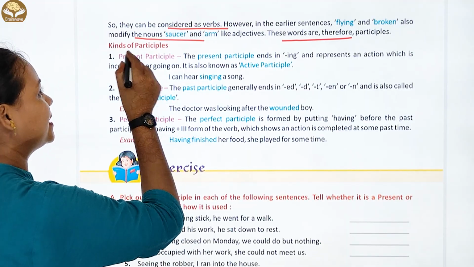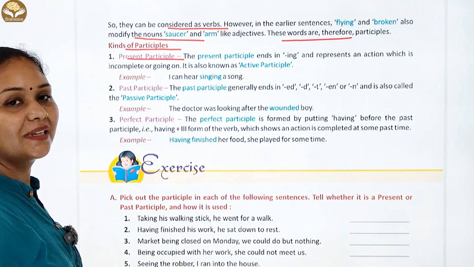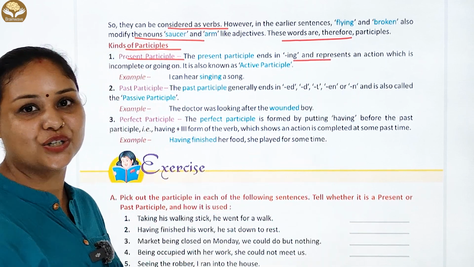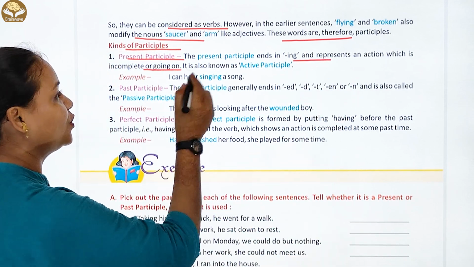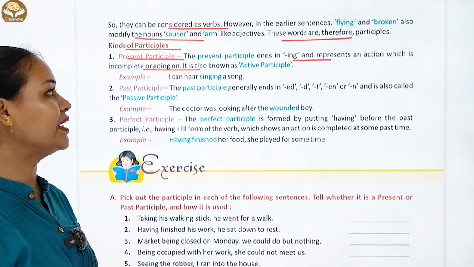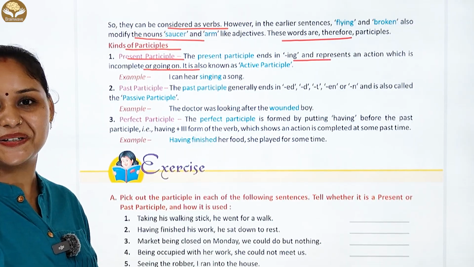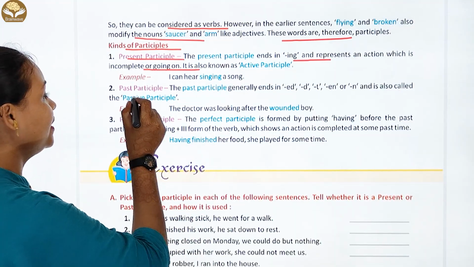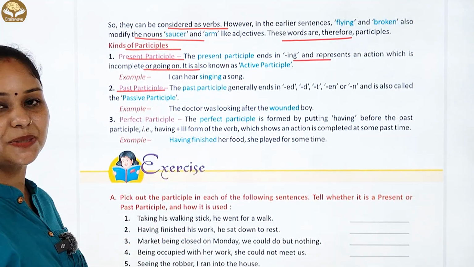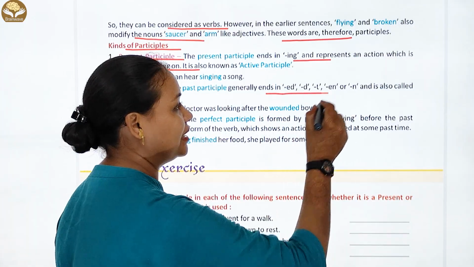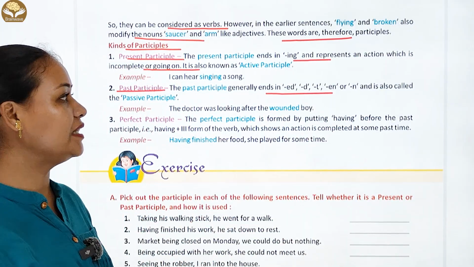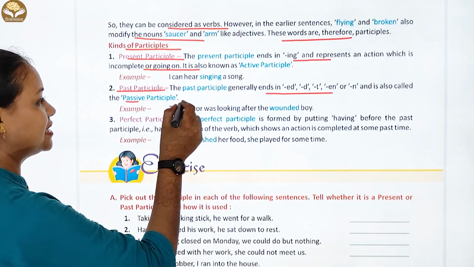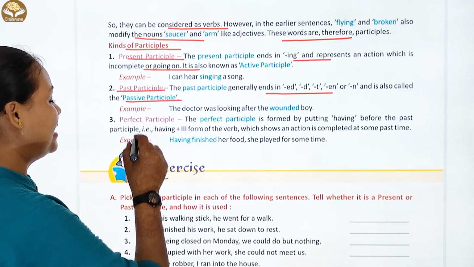Okay? चलिए kinds of participle की बात करते हैं. Present participle: the present participle ends in ing and represents an action which is incomplete or going on. It is also known as the active participle. Okay? So example: I can hear him singing a song. फिर past participle: the past participle generally ends in ed, d, t, en और n पर. It is also called the passive participle.